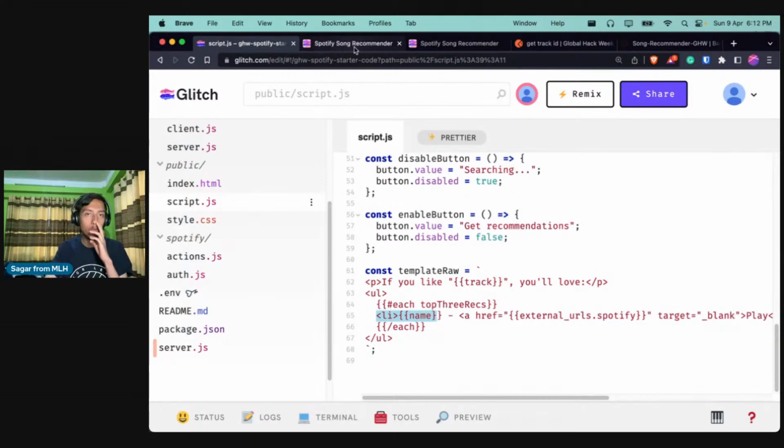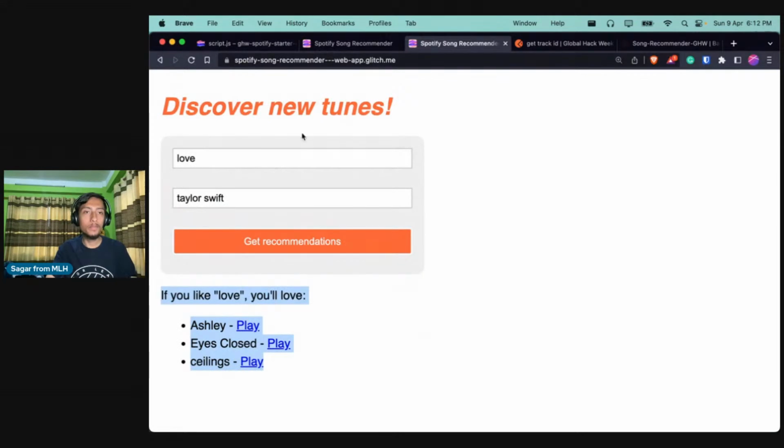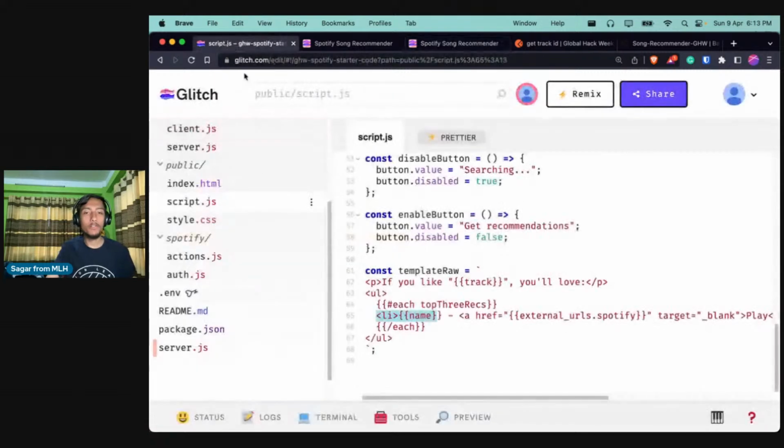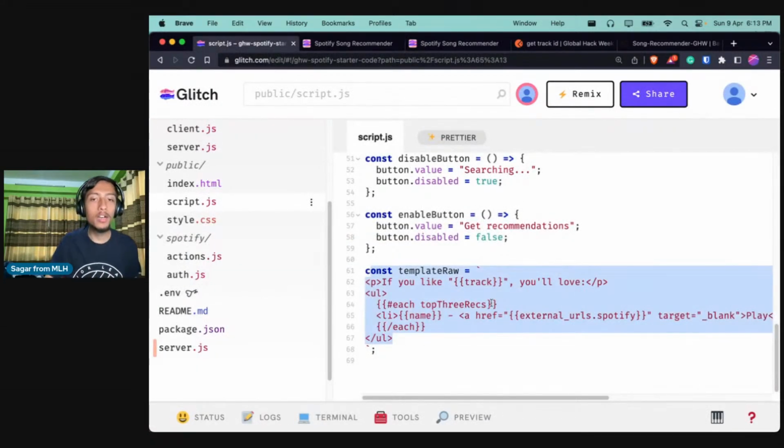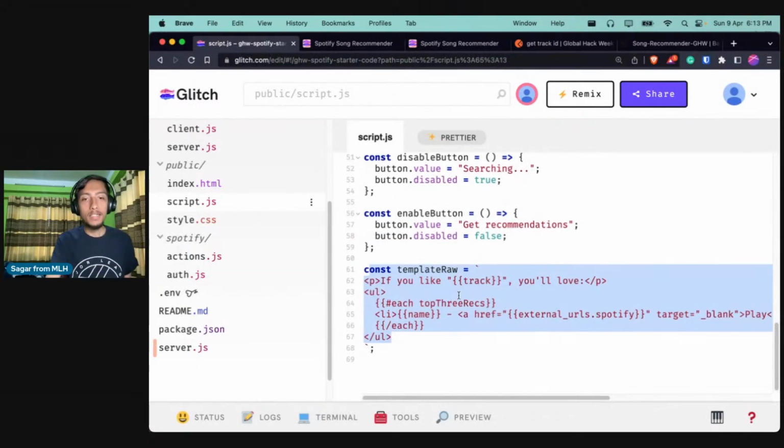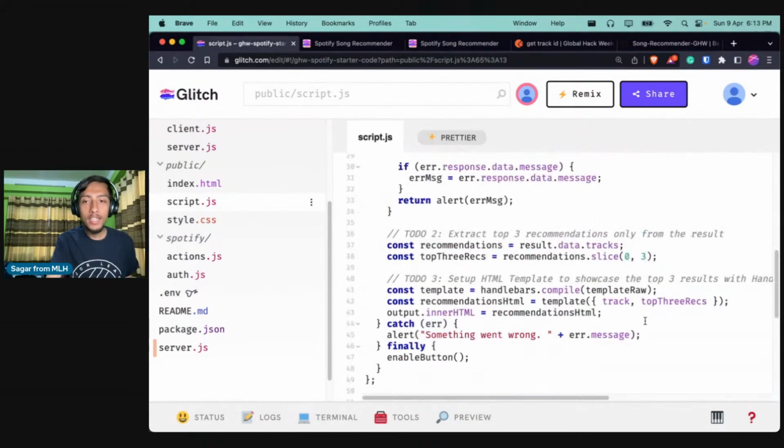So exactly what we are getting over here, right? This is the template that I'm talking about. It will display this text, and for each of the 3 tracks, it will display the name of the song and a play button to open that in Spotify. So that is what we are doing over here in handlebar.js, and we are just parsing that template.